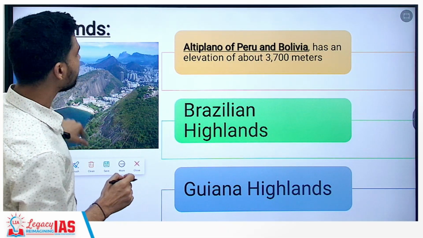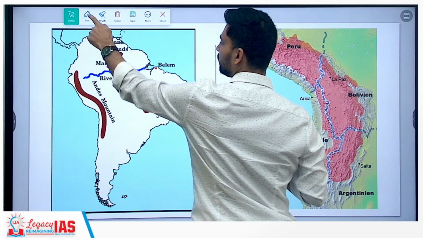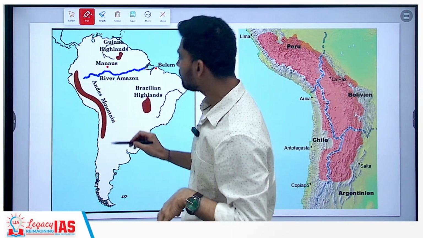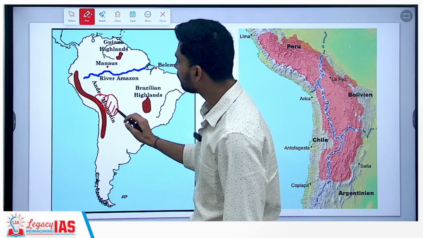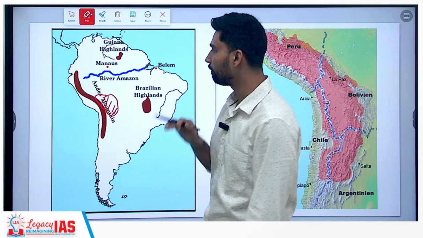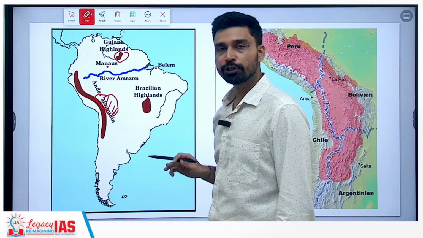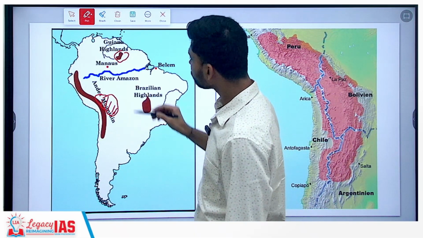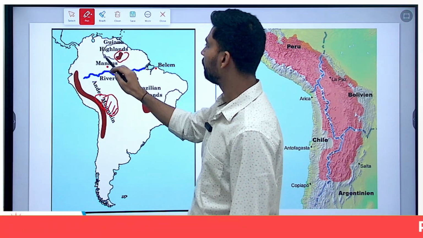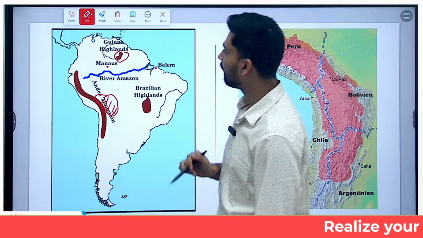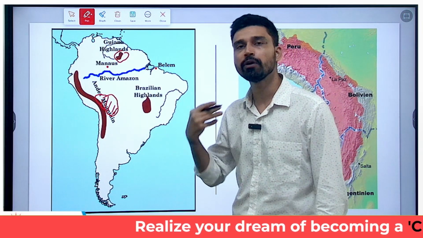So let us try to look at each of these landmasses itself. If you look again at the map of South America to understand this, as we have discussed, this is the Andes mountain, and somewhere around this area you will find the Altiplano of Peru and Bolivia. Then Guiana highland is a small area in the northern section of South America, as we can see. And near the Guiana highland itself, you can see countries such as Venezuela, and then further down south you have Colombia.